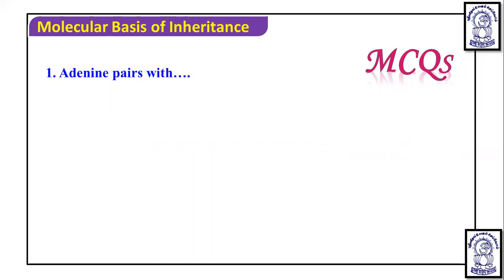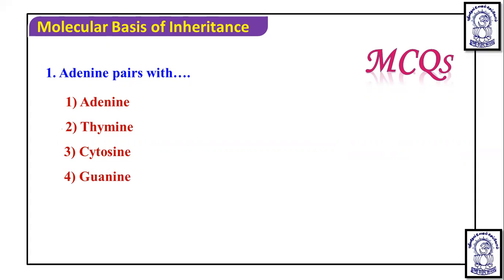Now, if we take a basic question, in double-stranded DNA, adenine pairs with which one? Thymine. Adenine pairs with thymine with two hydrogen bonds. Remember, dear students, suppose these are the two strands of DNA, helically bound.